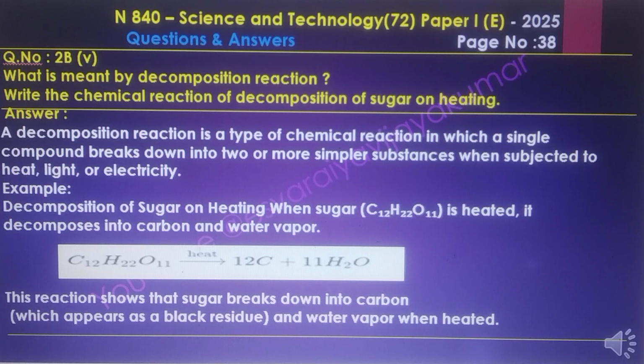Example: decomposition of sugar on heating. When sugar, C12H22O11, is heated, it decomposes into carbon and water vapor. C12H22O11 on heating gives 12C plus 11H2O. This reaction shows that sugar breaks into carbon, which appears as a black residue, and water vapor when heated.